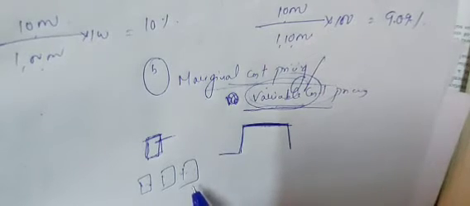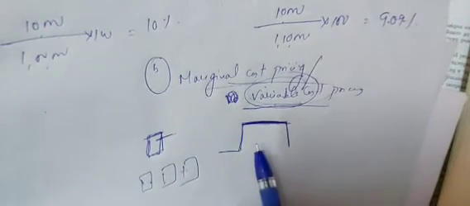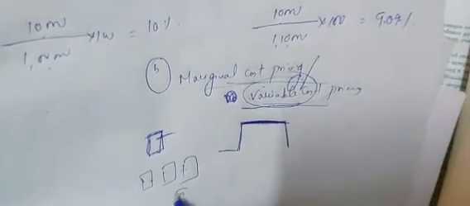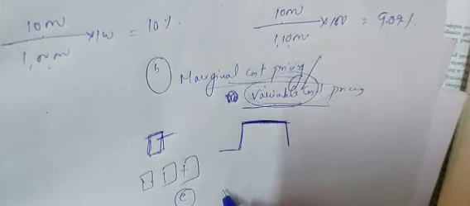Is it clear? Marginal pricing, marginal cost pricing or variable cost pricing? So only the variable cost is required. Number C is the break-even pricing.